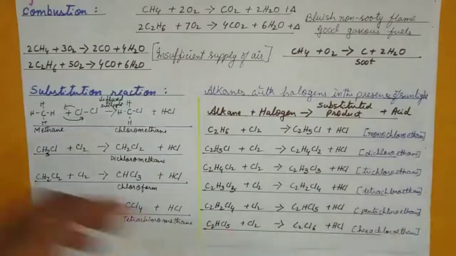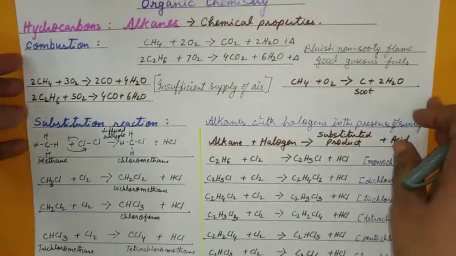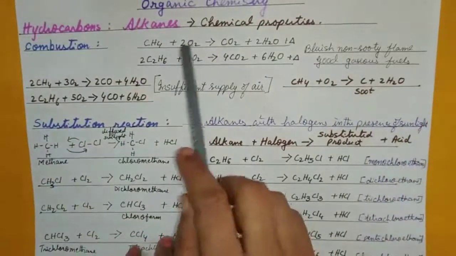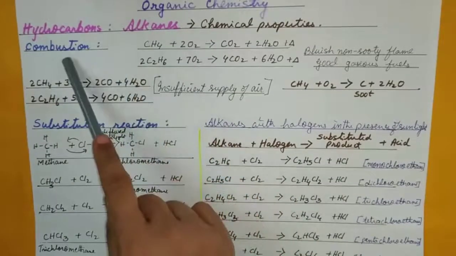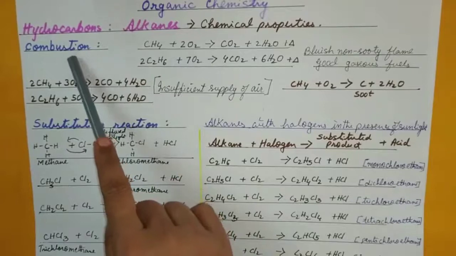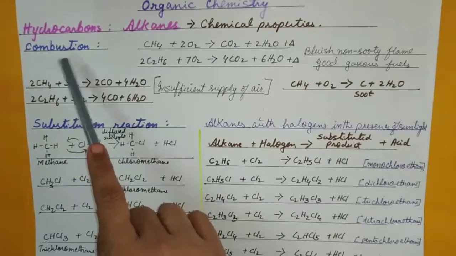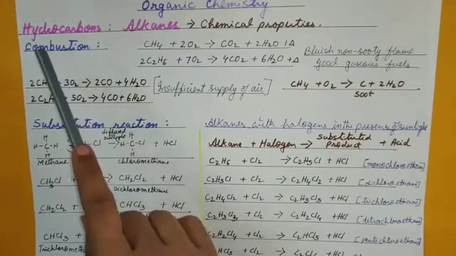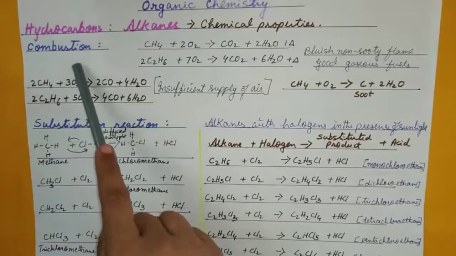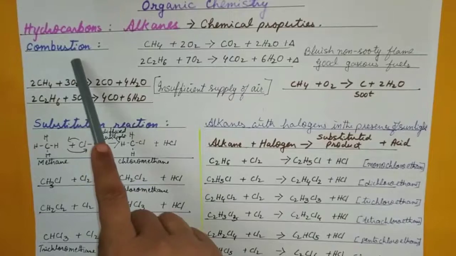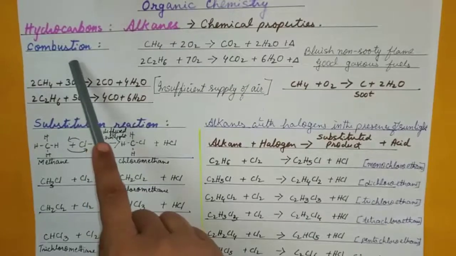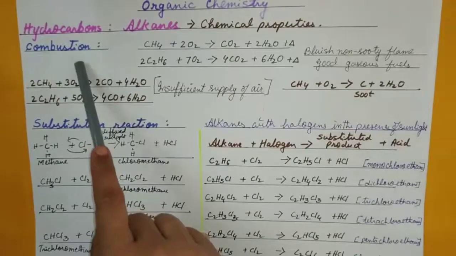Okay, so the next set. We come to now the chemical properties of alkanes. So this is already known to you because you had been doing it in your junior classes as well, that any hydrocarbon, any organic compound, when burnt, will always give you carbon dioxide and water in complete combustion.